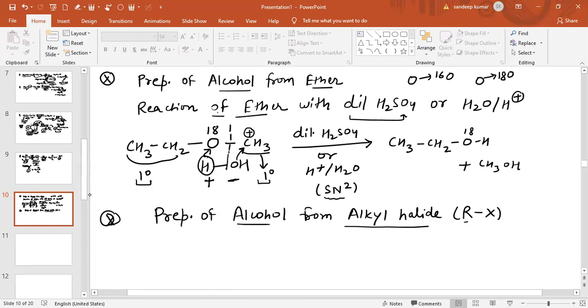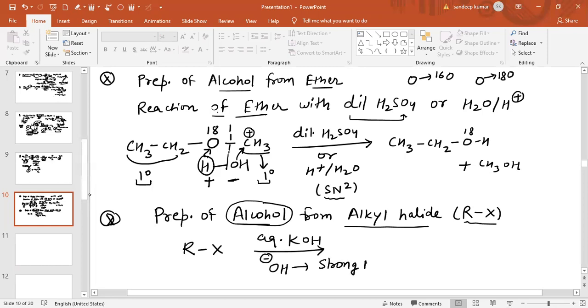The RX group is called alkyl halide, and we are going to prepare alcohol from it. So when RX reacts with aqueous KOH, we know in case of aqueous KOH, this is basically OH minus. This OH minus is a strong nucleophile, and this X is the leaving group.